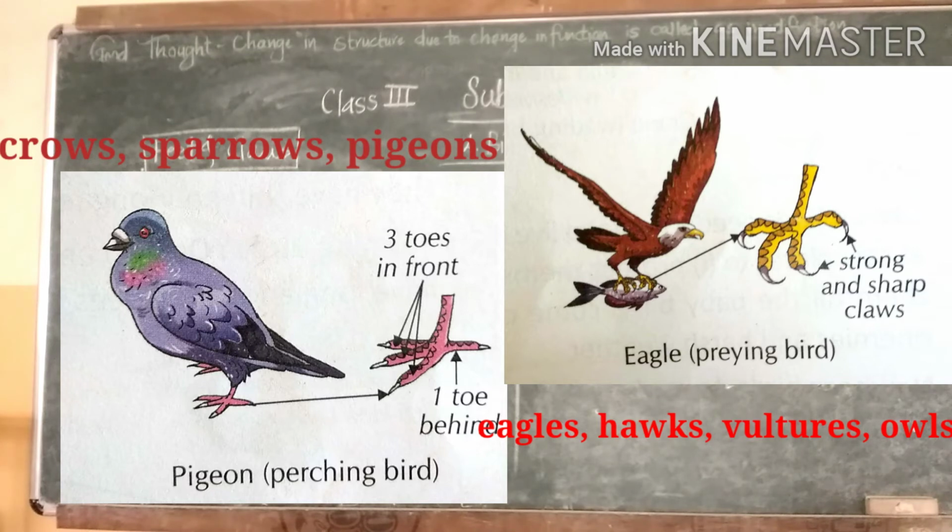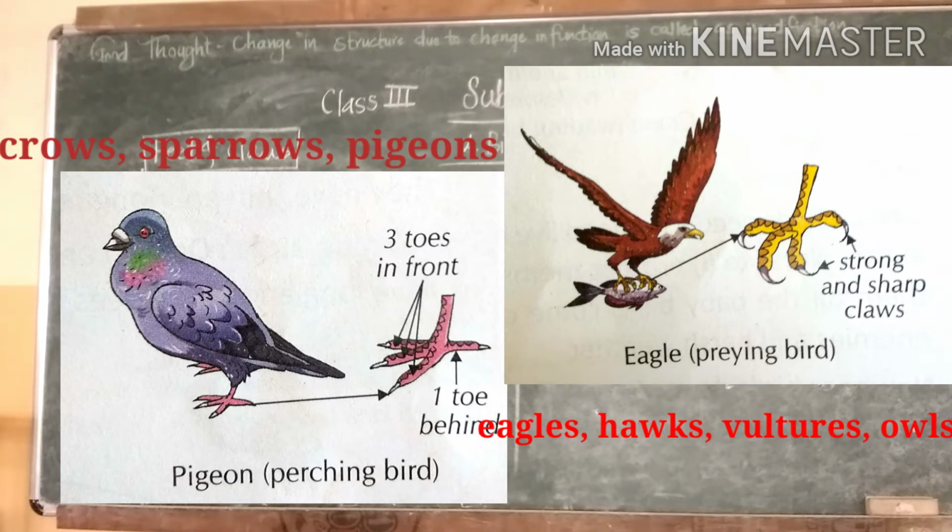See in the picture, 3 toes are in front and 1 toe is behind. Pigeon has been shown. Perching birds like crows, sparrows and pigeons have 3 toes in front and 1 behind. These toes curl around the branches to hold them firmly so they can sit there easily.